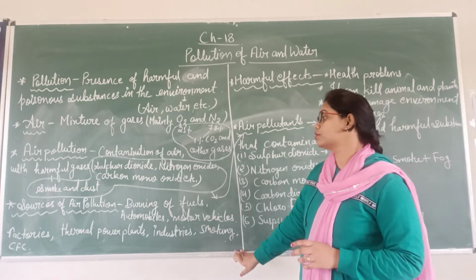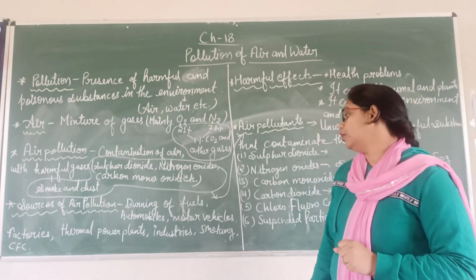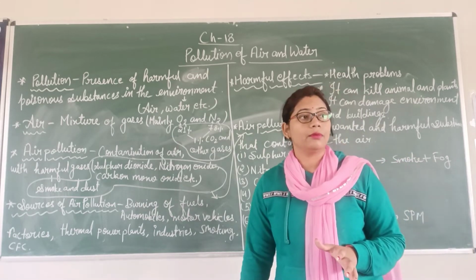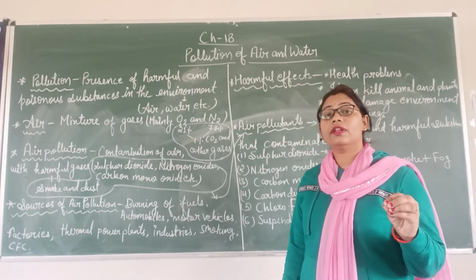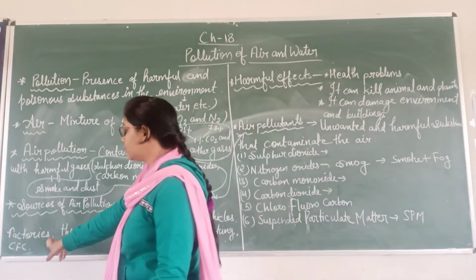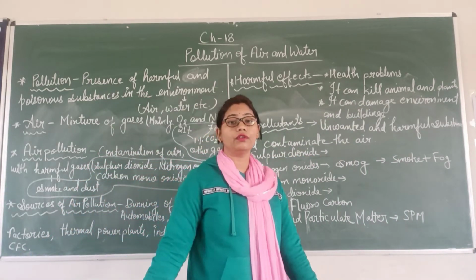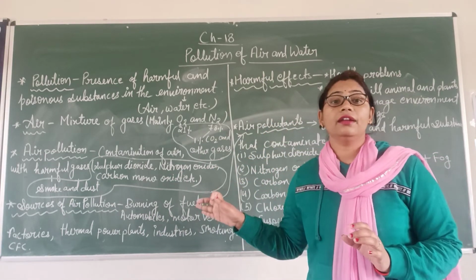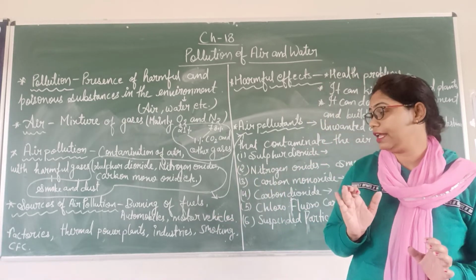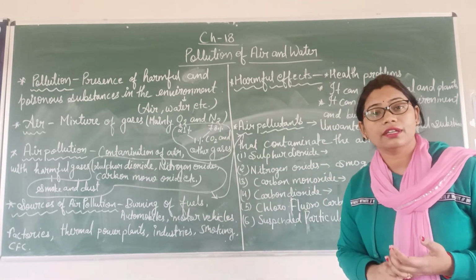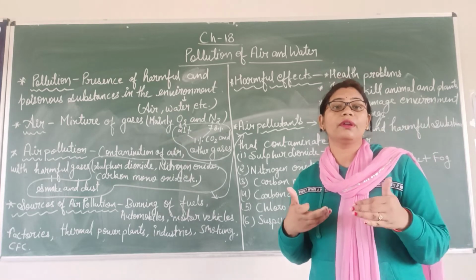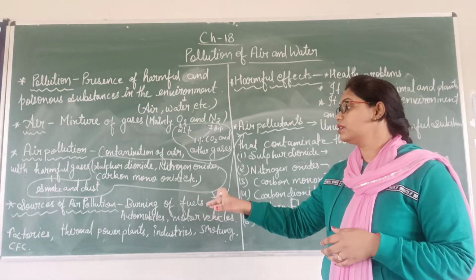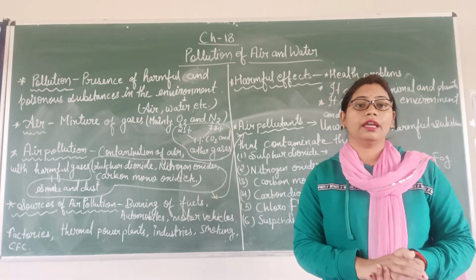So these are the main sources of air pollution: burning of fuels, automobiles, motor vehicles, that means transport, factories, thermal power plants, industries, even smoking. One more word is written here, CFC. CFC stands for chlorofluorocarbon, and it is also an air pollutant. It is generated when we use refrigerators and ACs in our homes. So these are the sources of CFC, and CFC is also not good for the environment.